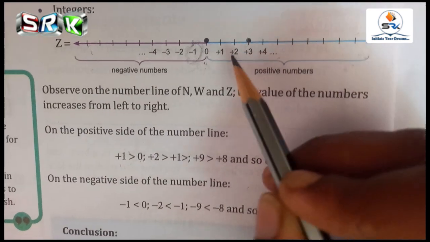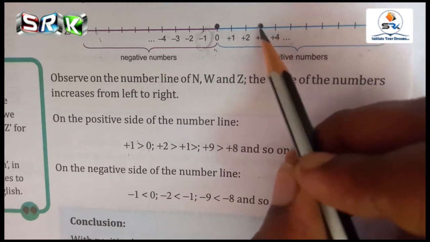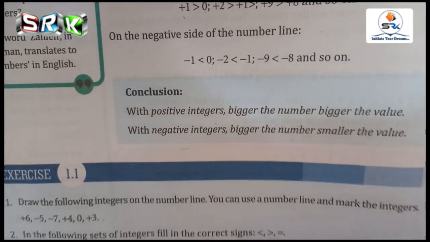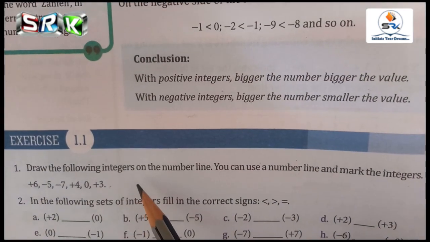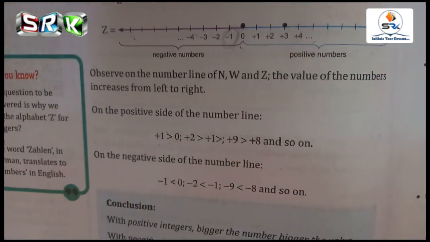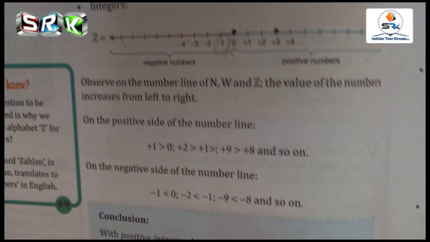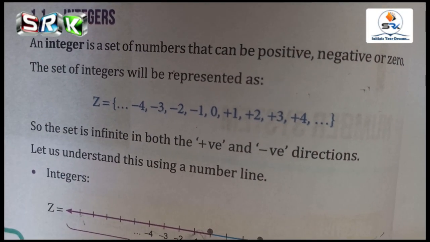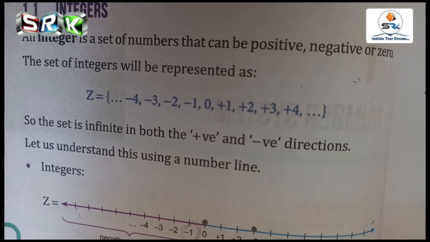From your right side is plus 3, so you have to put a dot like this. You have to complete exercise 1.1 first problem fully, and then complete all the definitions which I said. It is in the book, page number 1 and 2.